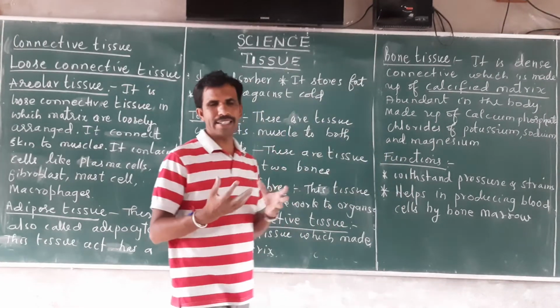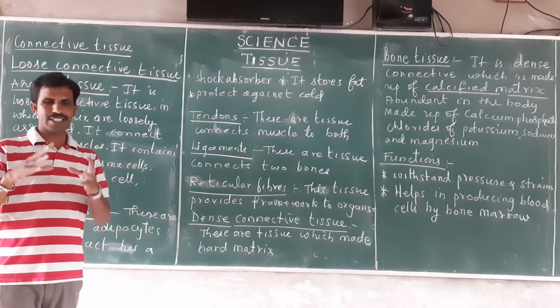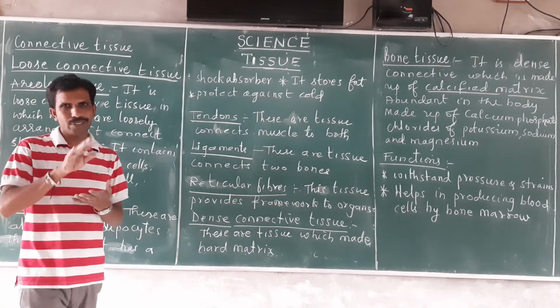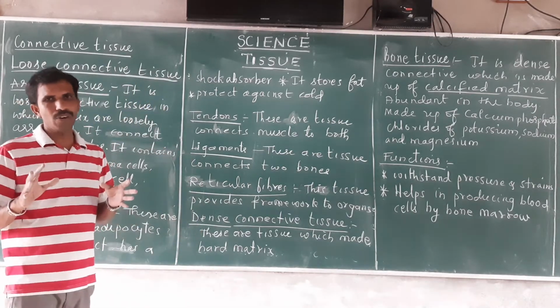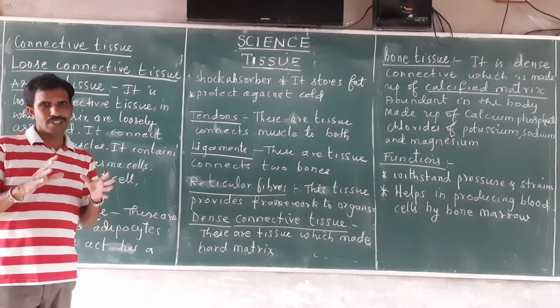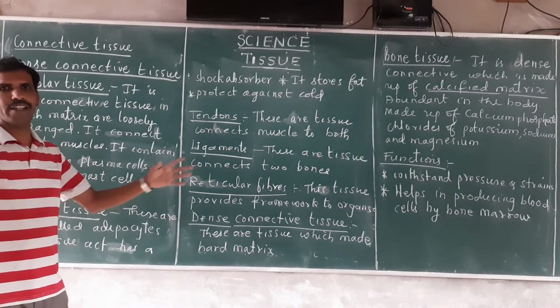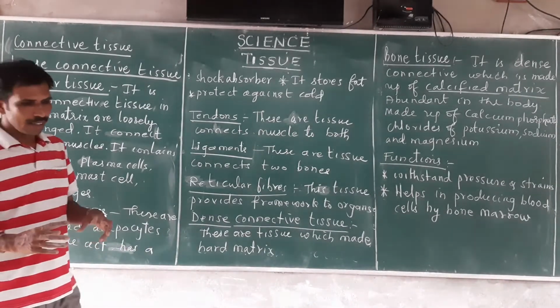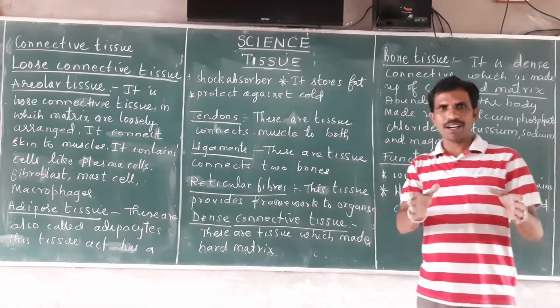If you take the kidney, the kidney is a soft organ. The kidney has a certain shape, and that shape is due to one more connective tissue called reticular tissue. Like that, we have tissues which help to connect the different organs or different tissues of the body.